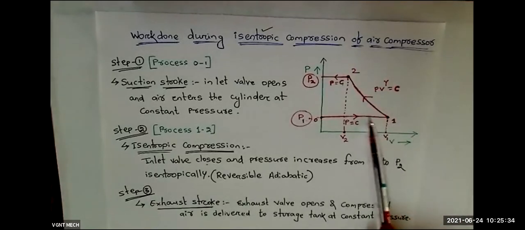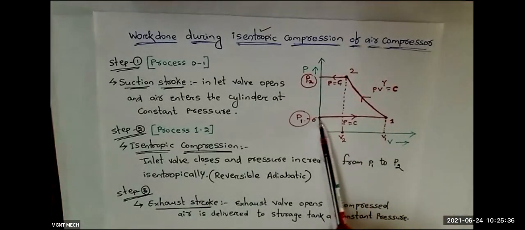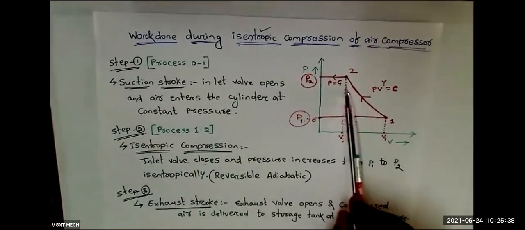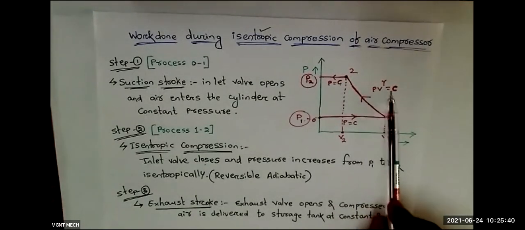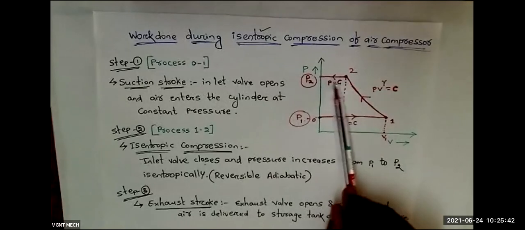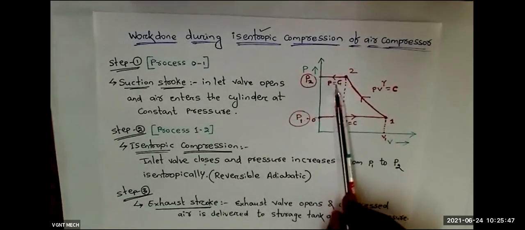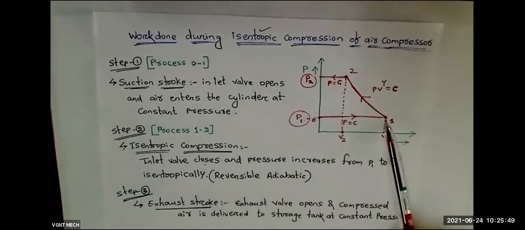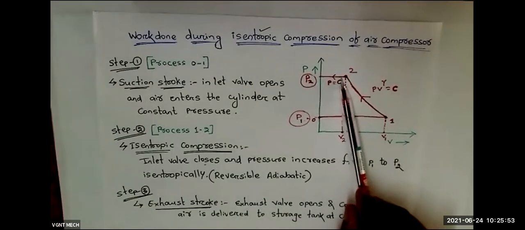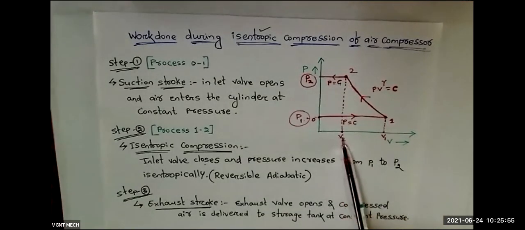Here in this line the pressure is P1, the suction process; then the isentropic compression process, PV to the power gamma equal to constant; and this is the expansion or exhaust process. In this process the pressure is constant, that is P2. At this point 1, the volume is V1. This is point 2, where the volume is V2.